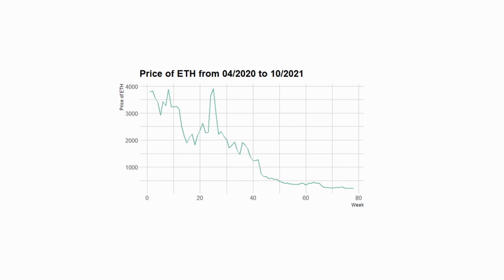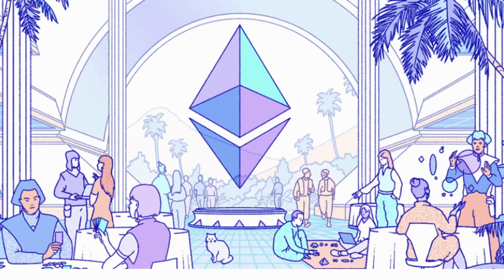Going forward, I would like to pair the price of Ethereum data with some of the responses from the survey and see if any of the categories would have an effect on why the price of Ethereum went up or down. In summary, I'm going to try and marry the household pulse survey data with Ethereum price data and see using various models if there's any correlation with the effects of COVID-19 on Americans and the price of Ethereum.